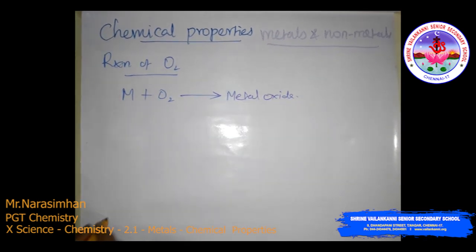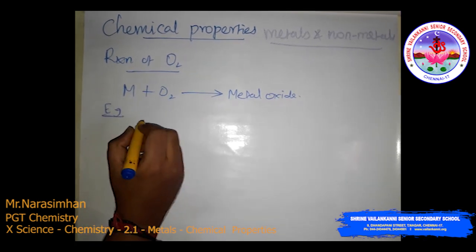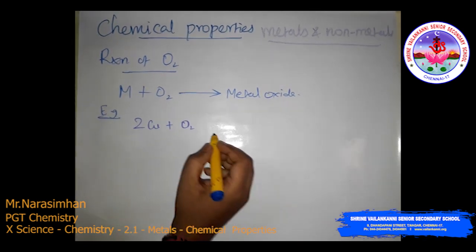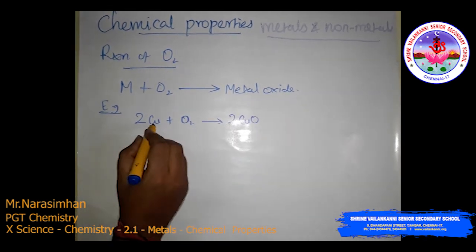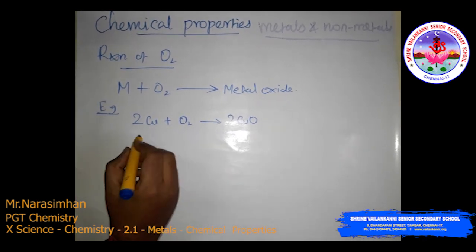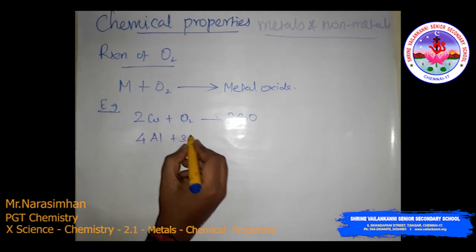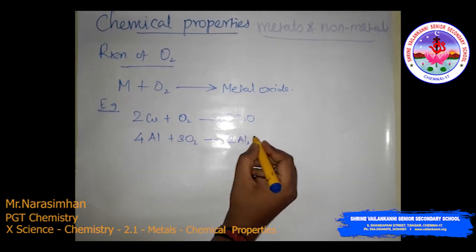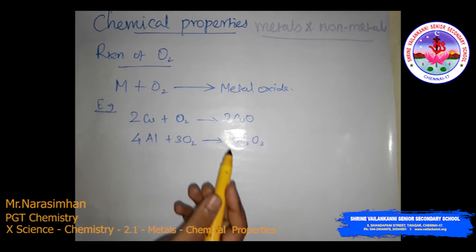To form a metal oxide. So, for example, the reaction of copper. Copper reacts with oxygen. What happens? It converts to copper oxide, 2CuO. This is the metal reacting with the air, that is oxygen, to form copper oxide, a metal oxide. Similarly, aluminium reacts with oxygen to produce aluminium oxide, Al2O3. Now this is the reaction towards oxygen.